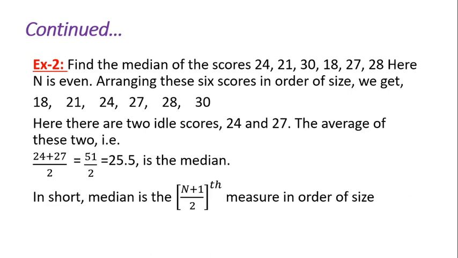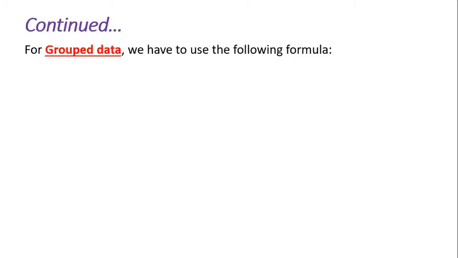In short, it is the (n plus 1) by 2 measure in order of size. Now for ungrouped data it is very easy, but how do we calculate the median for grouped data, because we have the frequency distribution table? For that, the formula is: median equals L plus (n by 2 minus f) by fm, into i. This is the formula we have to use for grouped data.